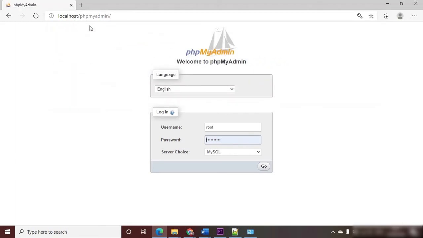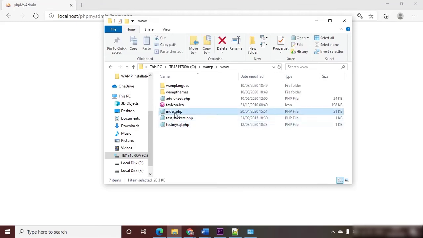I need to mention one thing here. That's the root user has all the privileges to manage MySQL, so it's very important to assign a password to the user root. I will explain that in a different video. Now let's go back to the document root.